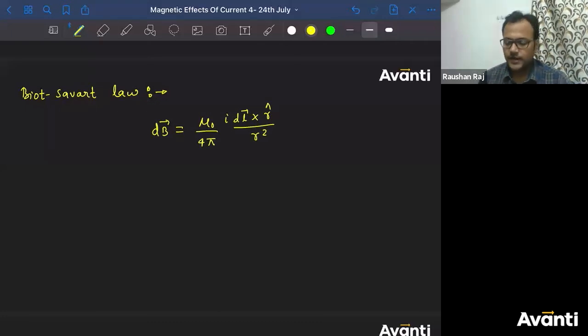mu naught by 4 pi into I dl cross r cap divided by r square. Now, based on Biot-Savart's law, we'll derive magnetic field for some standard or special current arrangements. Some, meaning only one, we will do. We have already derived a magnetic field using Biot-Savart's law for a circular current carrying wire, and today we'll study how we can calculate magnetic field due to a finite straight current carrying wire.